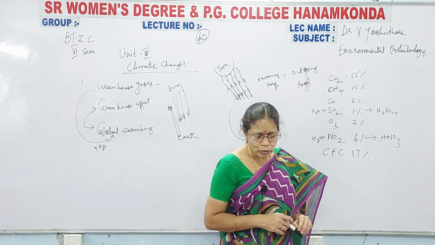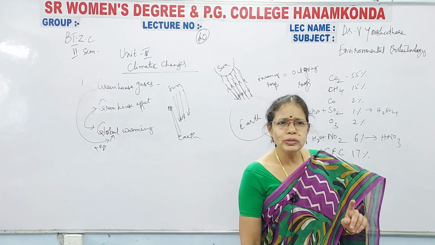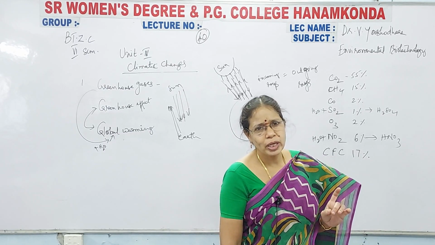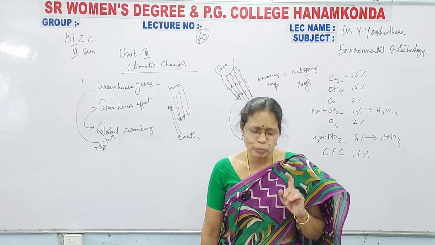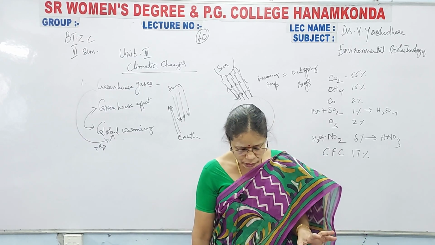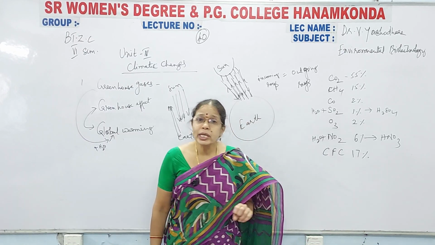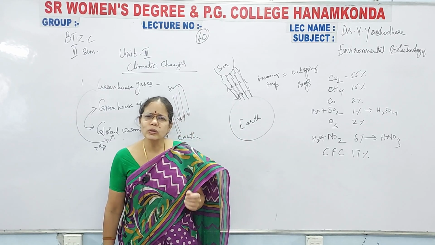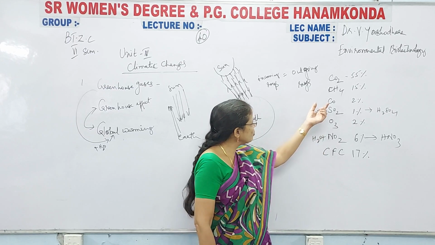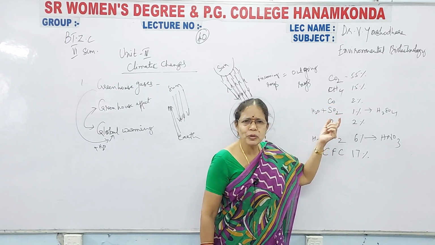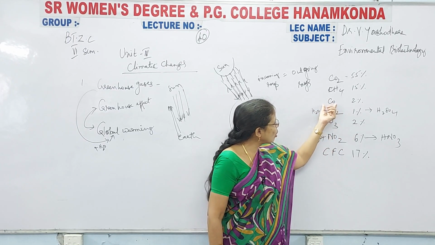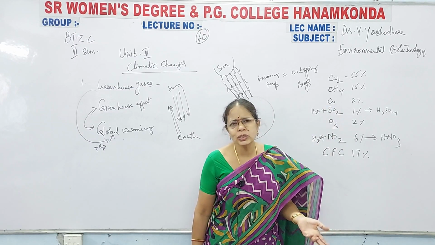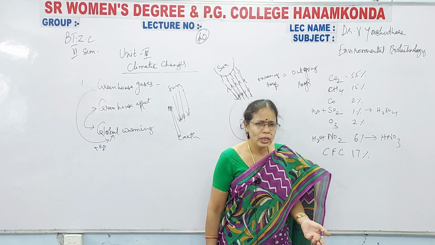monoxide. Carbon monoxide is produced from the fossil fuels, that is when you burn coal. Next, not only that, from the vehicles also, especially from your two-wheelers and four-wheelers, autos, buses, from all these vehicles which are using diesel and petrol as a fuel, carbon monoxide is regularly released throughout the world into the atmosphere.